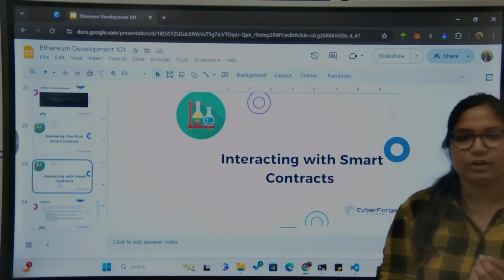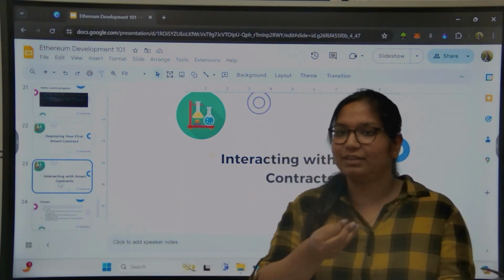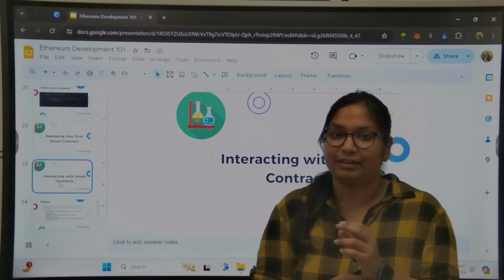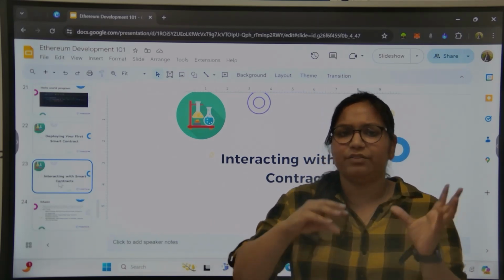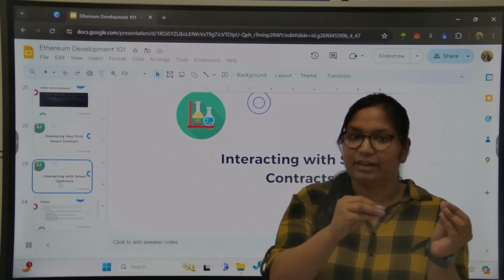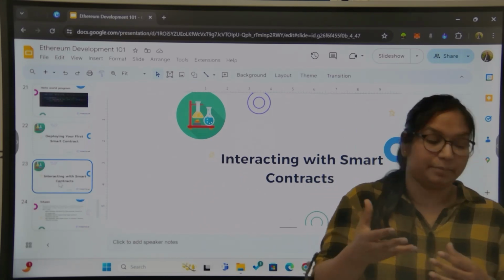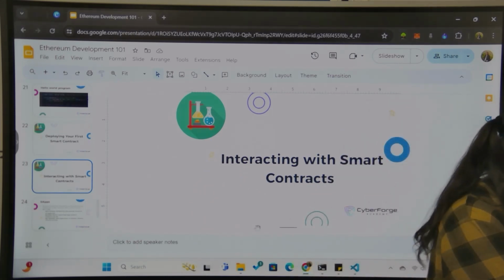Now next, we have already seen how to create. Now how to interact with these contracts. When you are dealing with front end and back end, you interact back end with front end, right? So here also we interact with the smart contract using some scripts. We will see how to write those scripts.